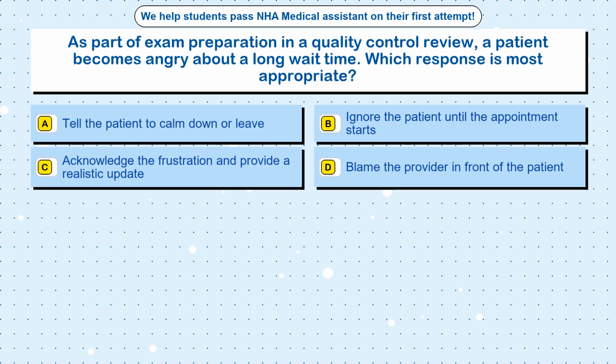Question 18. As part of exam preparation in a quality control review, a patient becomes angry about a long wait time. Which response is most appropriate? Option A. Tell the patient to calm down or leave. Option B. Ignore the patient until the appointment starts. Option C. Acknowledge the frustration and provide a realistic update. Option D. Blame the provider in front of the patient.